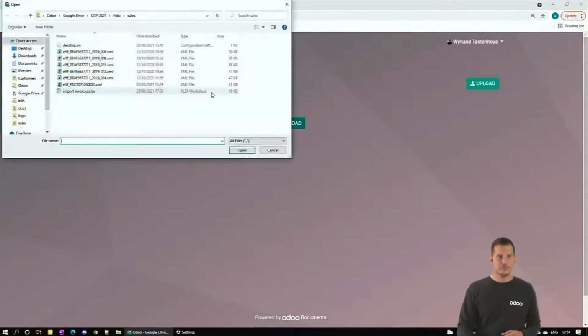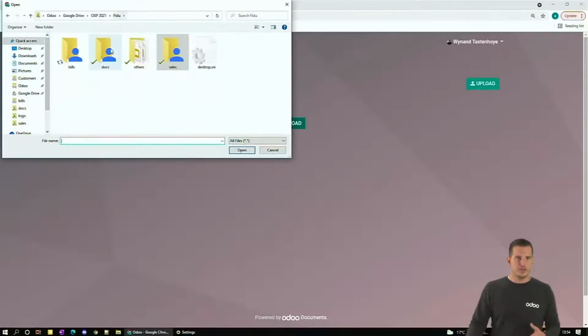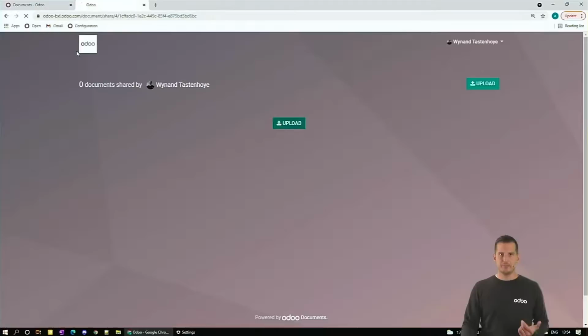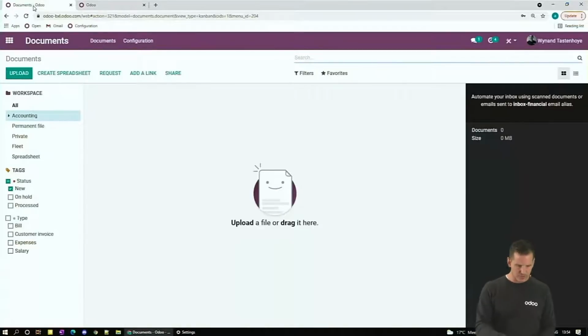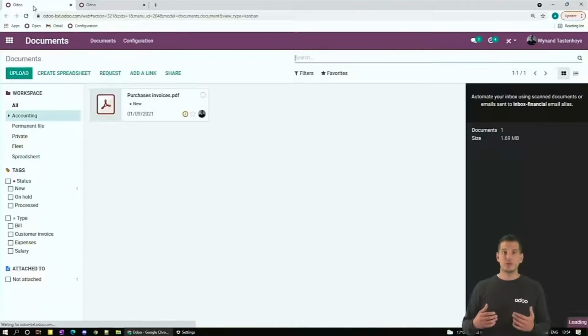So click on the upload button. I imagine some vendor bills here that we're going to treat together. So a big PDF file, for example, you upload it, you can get rid of it locally, and you will see that the moment you refresh the screen, it's immediately imported in the cloud as well.